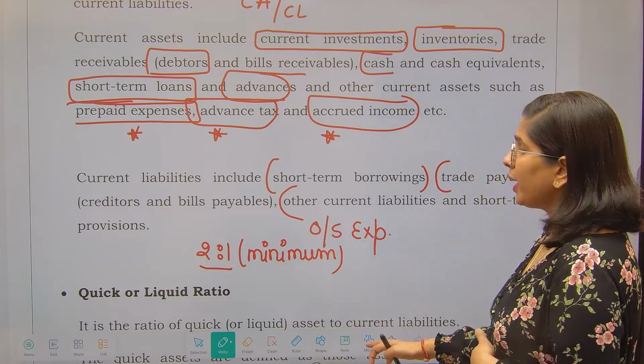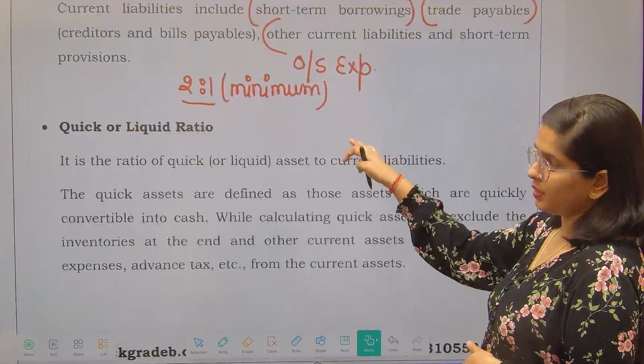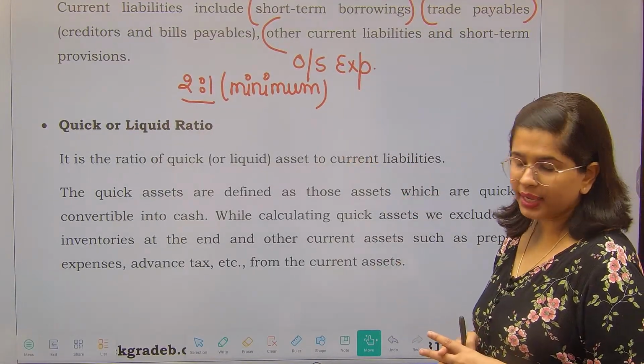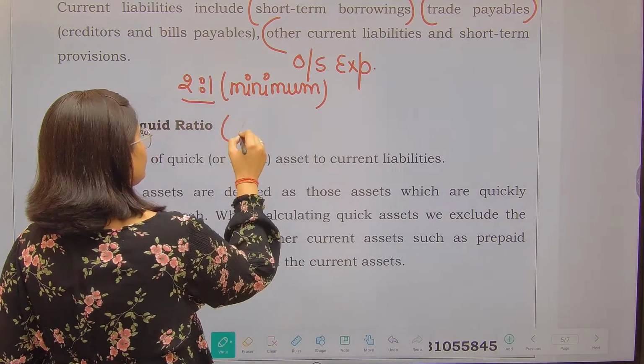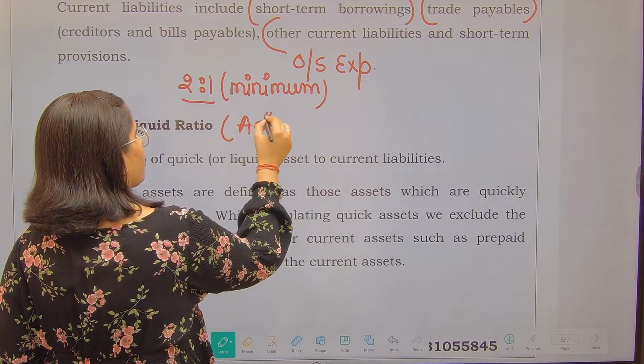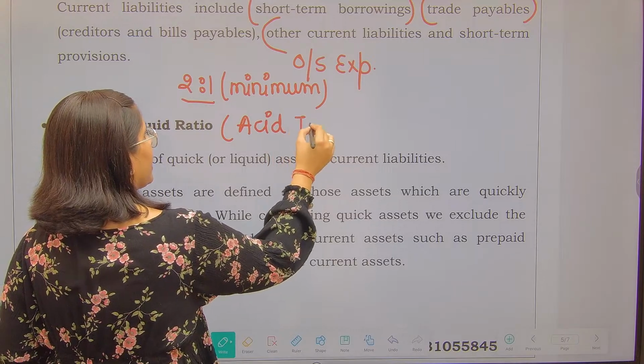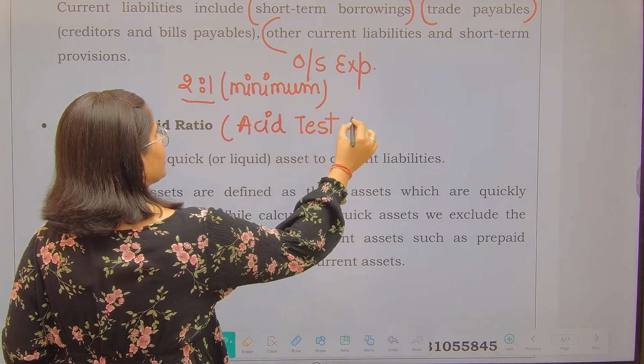Now next is the quick or liquid ratio. This is also a sign of liquidity, also known as the acid test ratio. It has another name, called the acid test.